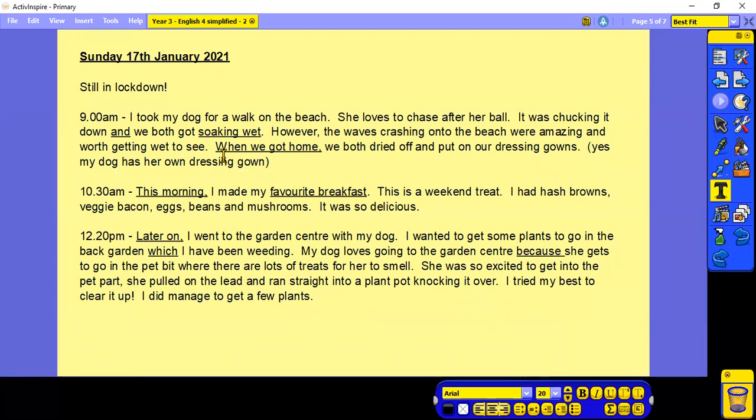And then here are my time adverbials, my fronted adverbials. So when we got home, comma, we both dried off and put on our dressing gowns. This morning, I made my favourite breakfast. So again, this morning comes at the front. Later on, I went to the garden centre. So when it comes to your writing, try and think about putting some of those things in.